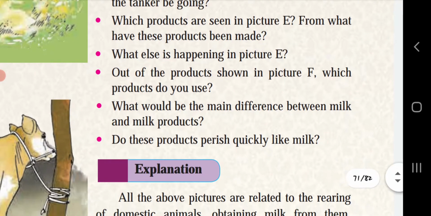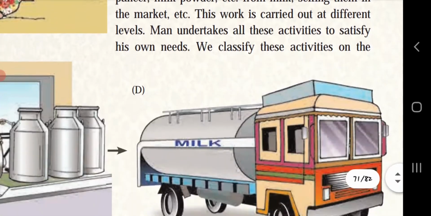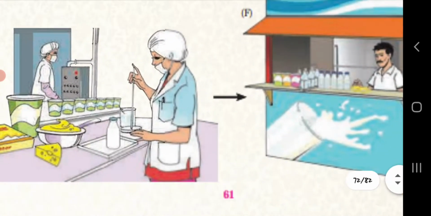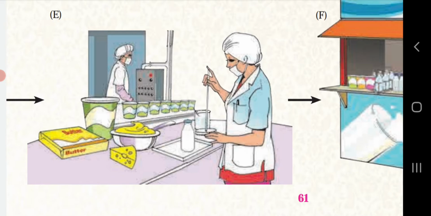Which products are seen in picture E? From what have these products been made? Let's see what is the picture E. This is the picture E. Here this is the processing unit, and here we can see the butter, ghee, cheese, Shrikhand, milk and other products, and these all products are made by milk.